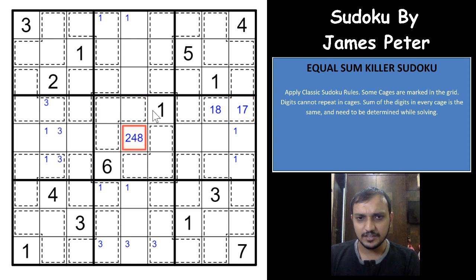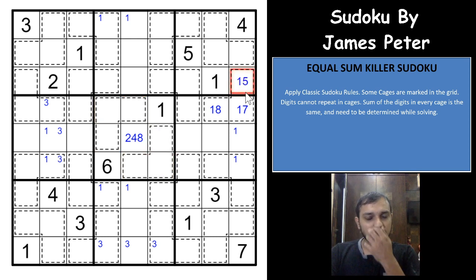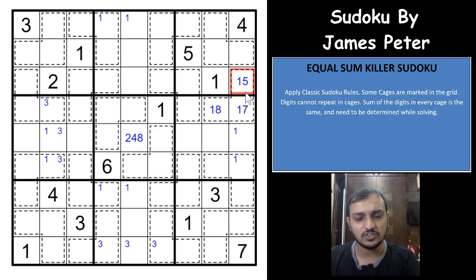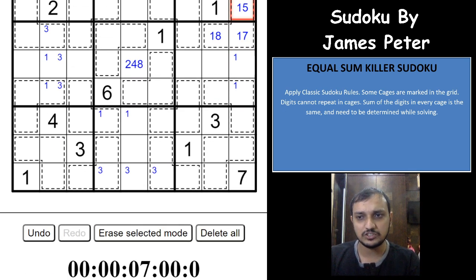If it is an 8 here, it sums to 15, and 45 minus 15 is 30, which means the sum would have to be 15. So there are only 3 possibilities for the sum in each cage. It will be either 15, 17 or 18, right? So we have come down to only 3 possibilities, and let's see which of these possibilities will actually be true for each cage.